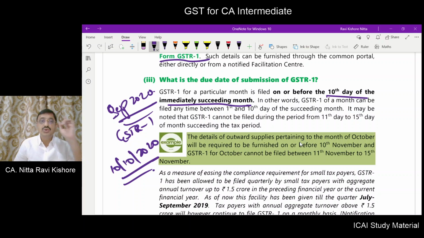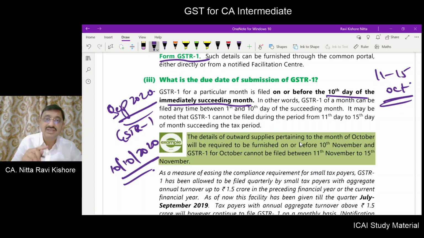But you can't file between 11th to 15th of October. This is not possible. My dear friends, filling of the details of GSTR1 is different. Furnishing the return of GSTR1 is different. Both are different.